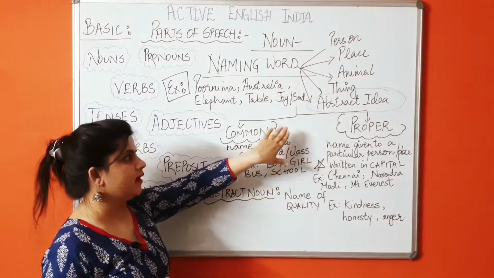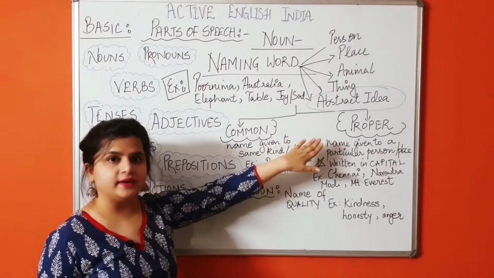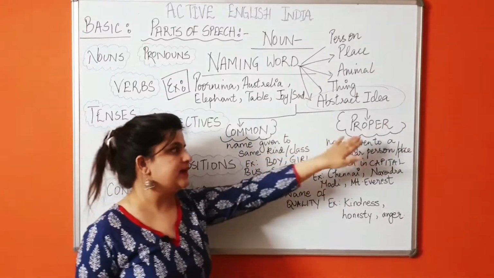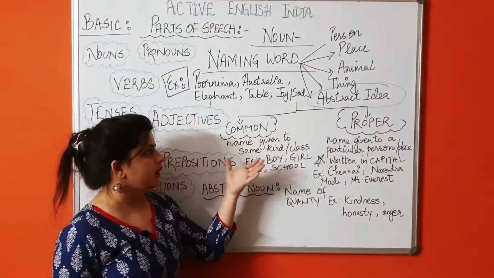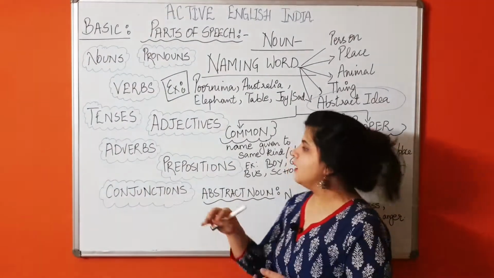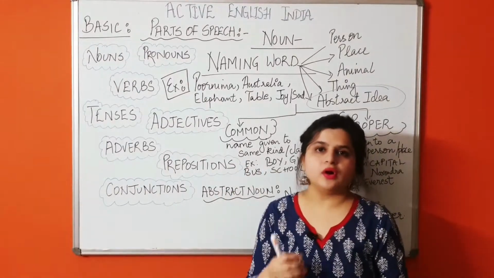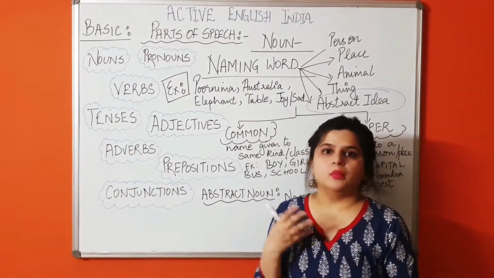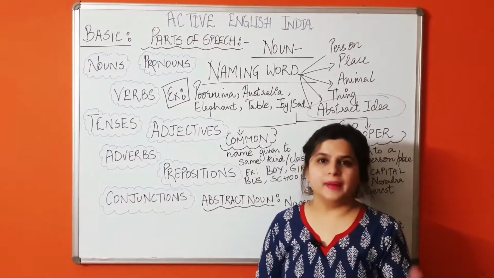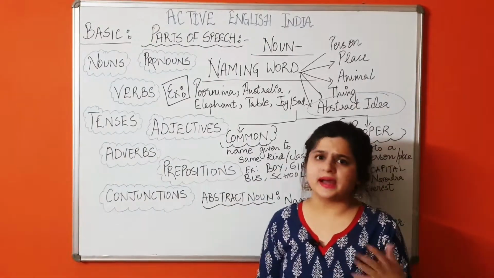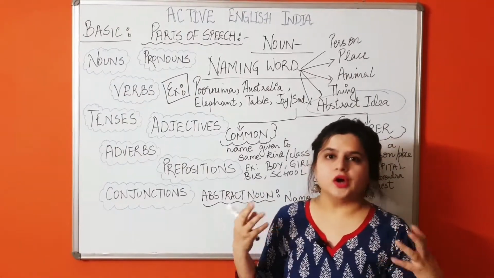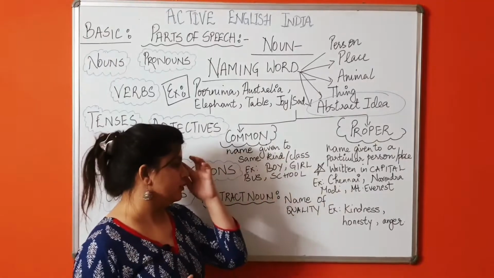Now noun is divided into 2 categories. There are 2 kinds of noun that you certainly come across. First is common and second is proper. Common noun, as the word suggests, is something which is very common in its nature. A common name which is given to the same kind or same class, right? For example, boys, girls, or a boy or a girl, or a school, bus, theatre, movie, actor, actress, all these are of the same kind but they are common. We talk about them collectively. So these are common nouns.